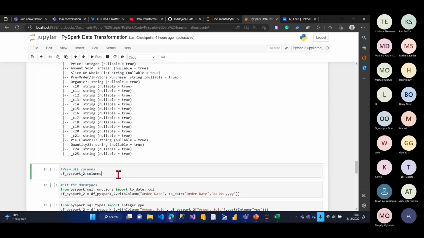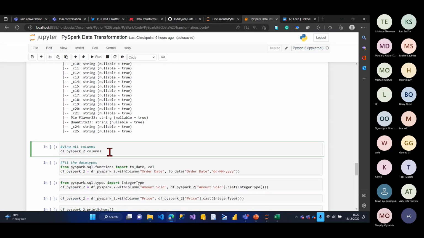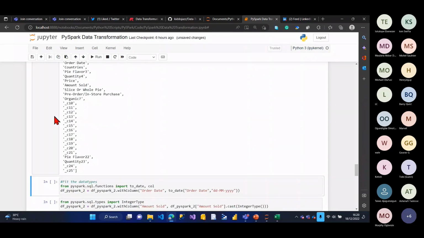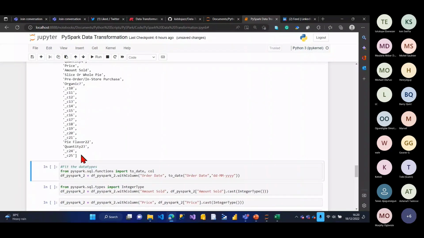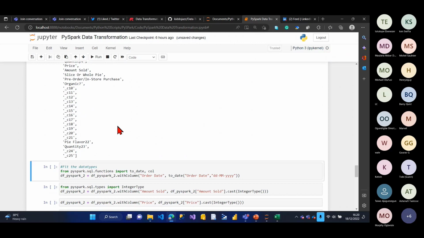To see the entire column, just like you're using your pandas, you say the variable name, which is df spark underscore 2 dot columns, right? It's going to give me all my columns. So I can see all the columns, I can see the columns I don't want. I can also change the data type. Remember that the order date shows me as an integer. It's going to be a date time or timestamp, whichever you prefer calling it.